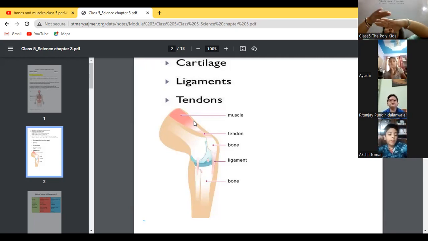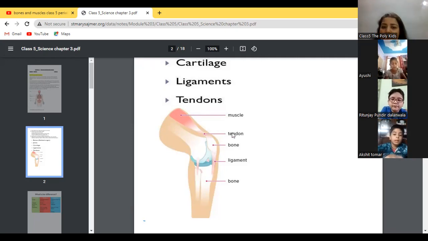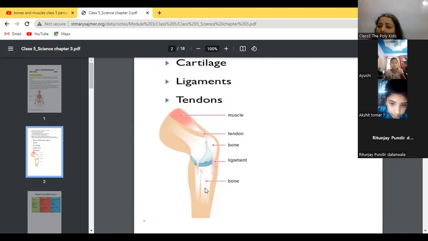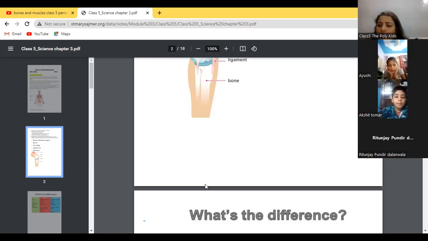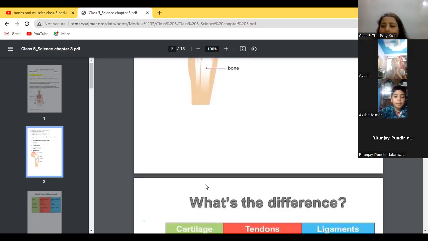So this red part is called muscle. Then this is tendon. These are bones. This is ligament. And this is again bone. Clear till here?